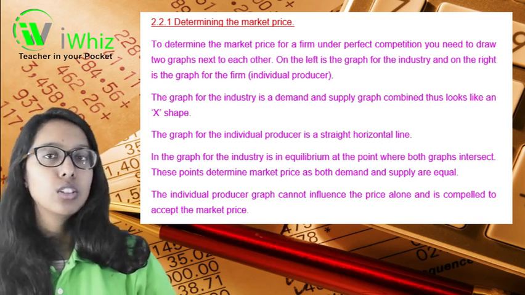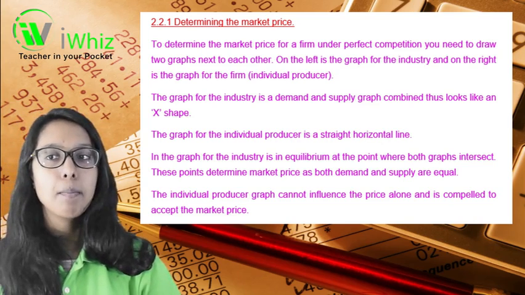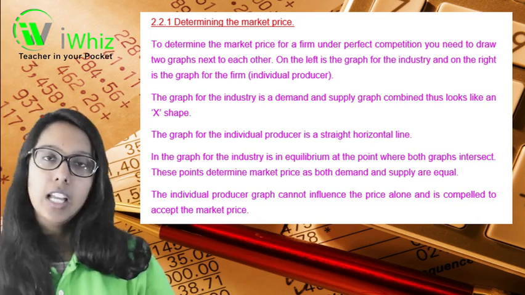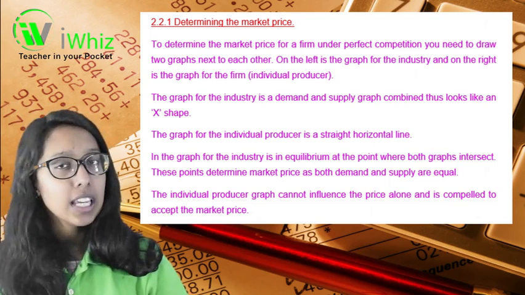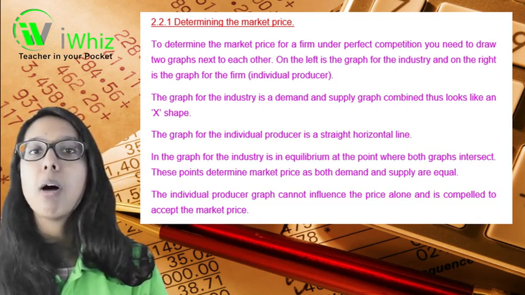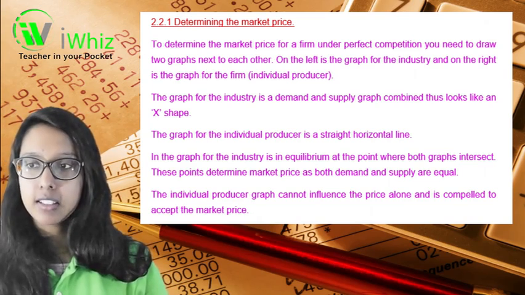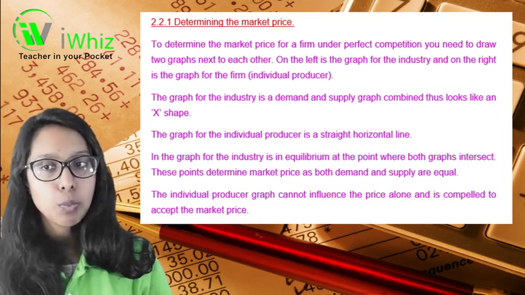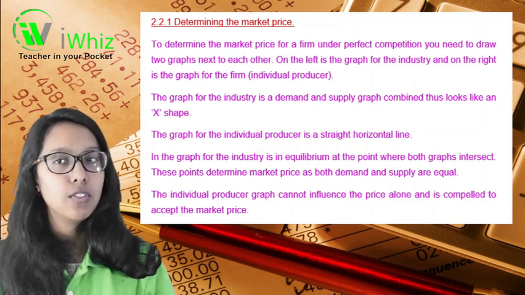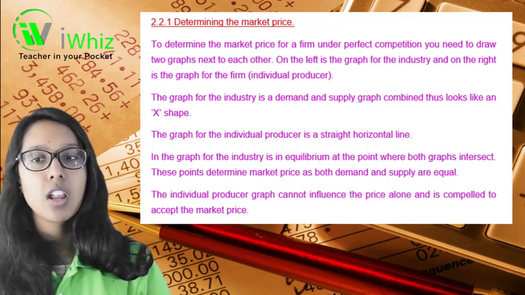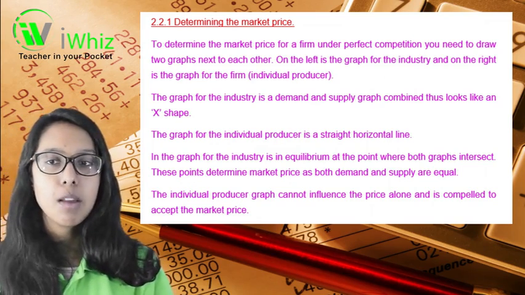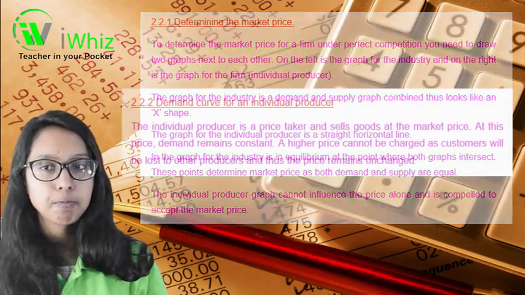So you have a line for your demand, a line for your supply. Where they intersect is what the market price will remain at. The individual producer can't influence the price alone and is compelled to accept the market price.